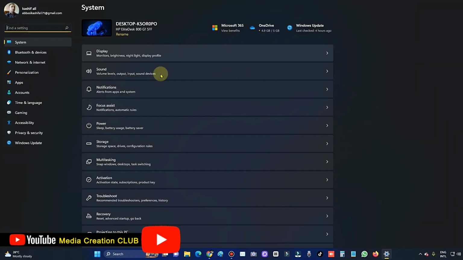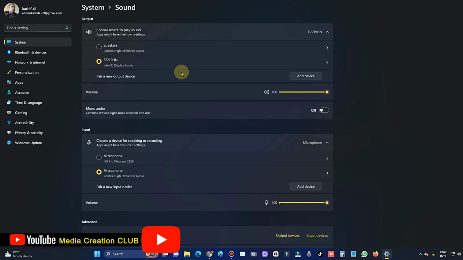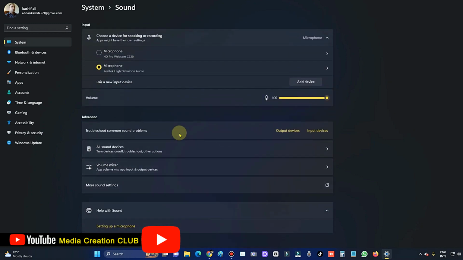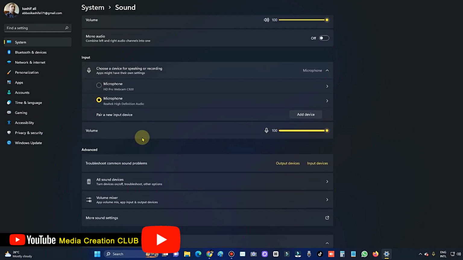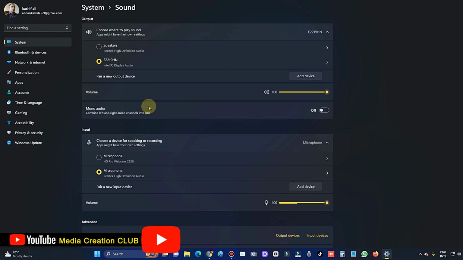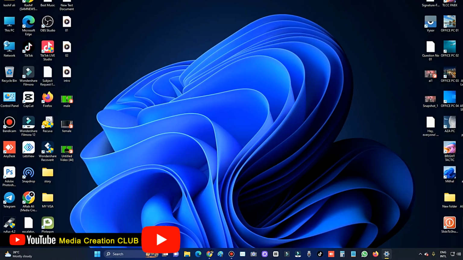Once you click the settings, you have the option sound. You click the sound option and then here you can find your display device. You can see here the Intel display audio. So our display audio must be in the speakers. If on some PC you don't get this option, the display option HDMI or anything, you have the option here, troubleshoot, and then you click the troubleshoot. It will solve your problem 100%. So I select the speakers and then close this one.